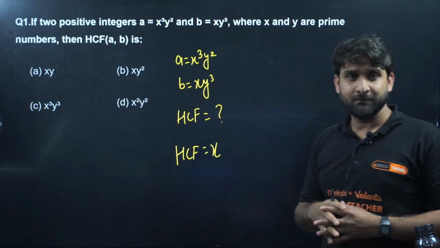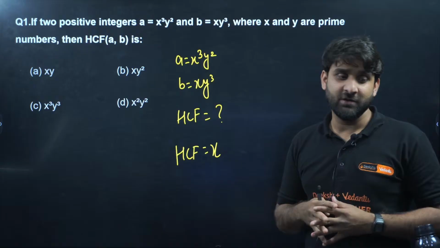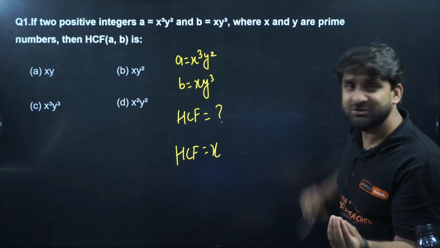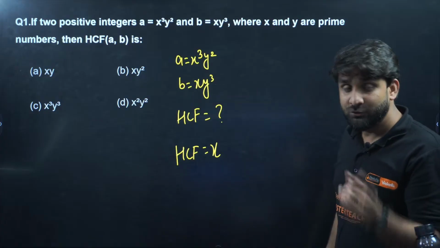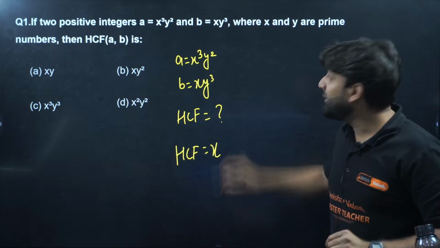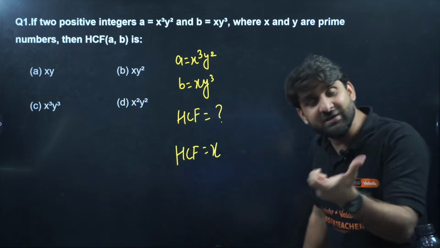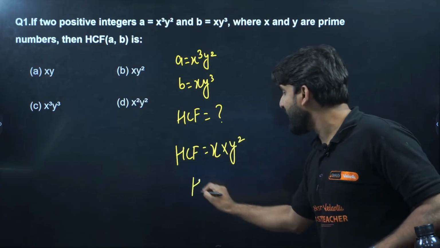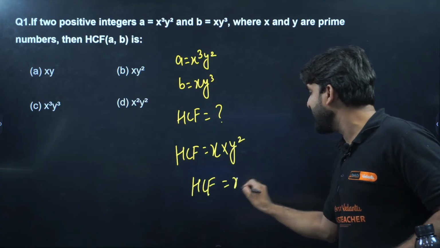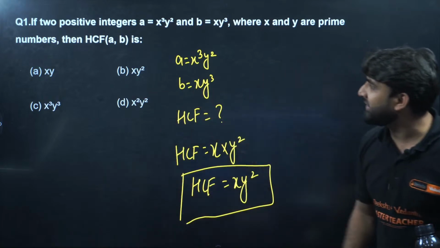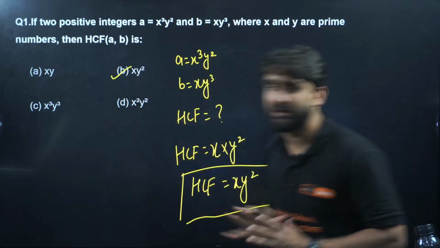Now this is y square and this is y cube, so y square will be carried forward because it is the smallest power. So HCF is ready, x y square is the HCF. Option number B will be correct.